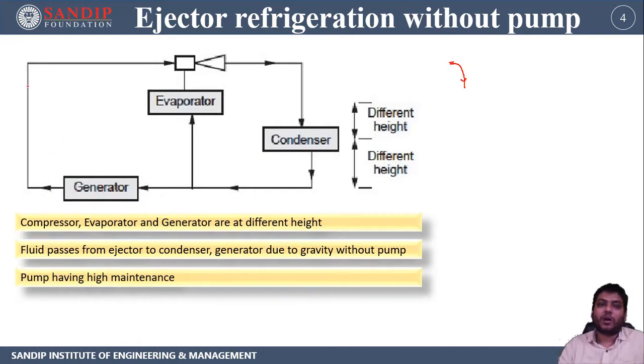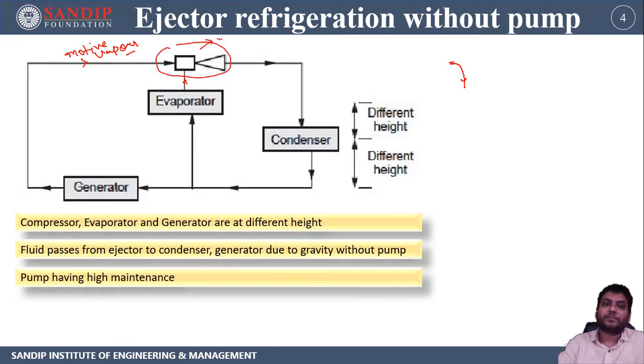Now the motive vapor is supplied by the boiler and is coming from this point. After the evaporator, the liquid water is converted into saturated vapor, so the vapor can also move upward, and then it goes to the ejector, which is nothing but an ejector.